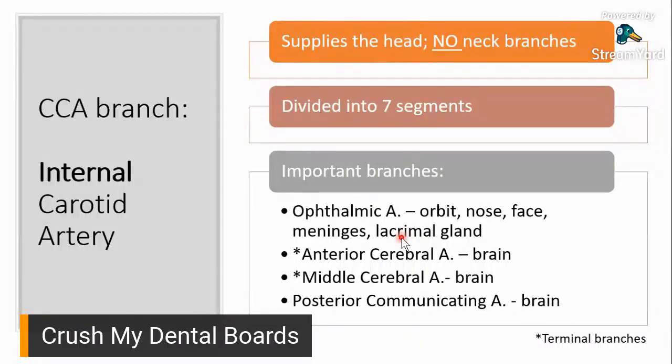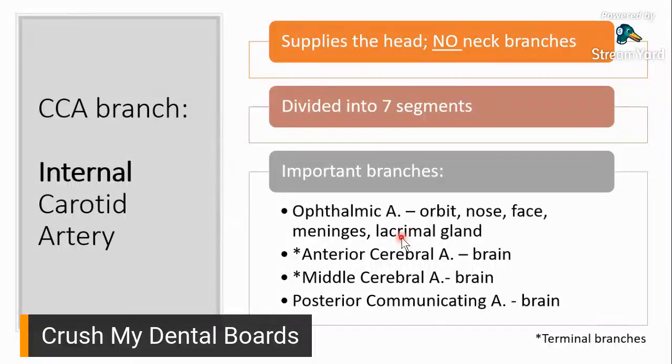C6 would be your ophthalmic branch. So, the rest of them, because you have petrous, you have cavernous. So, 7 siya. Cervical, dun siya nag-start. Check it out, but I don't think it's gonna come out. But who knows?